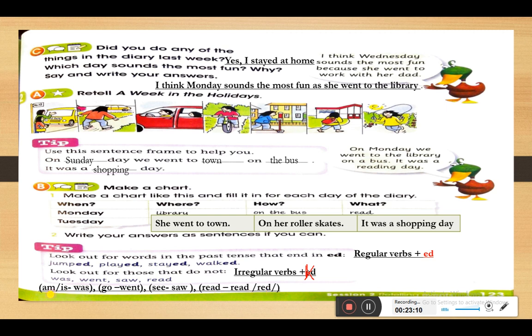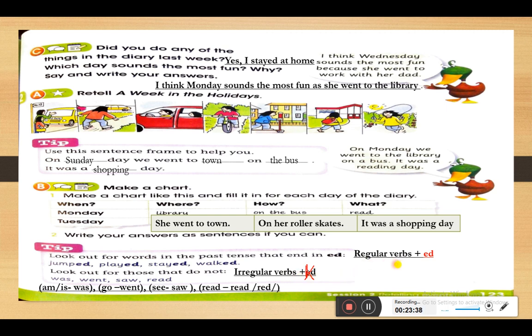Okay, so is, was, go, went, see, saw. Read is written the same but is pronounced differently. They are written the same but we say it differently. So we have two types of verbs, as I told you before.